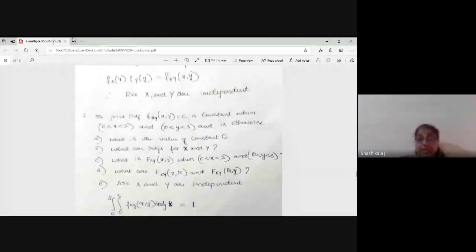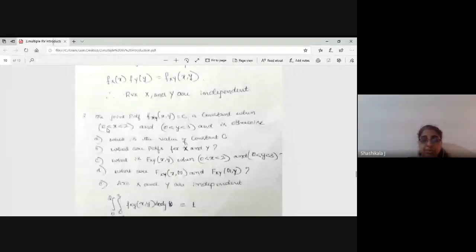Okay. Yes. Next one, please write down the question and calculate. By the time, I will take the attendance myself. You can see, no? Yes, write down the problem. F of xy is constant c when x ranges from 0 to 2, 0 to y minus 3, y is 0 to 3, and otherwise it is 0. What is the value of constant c? What are the PDFs? At least tell me the value of c and the separate PDFs.